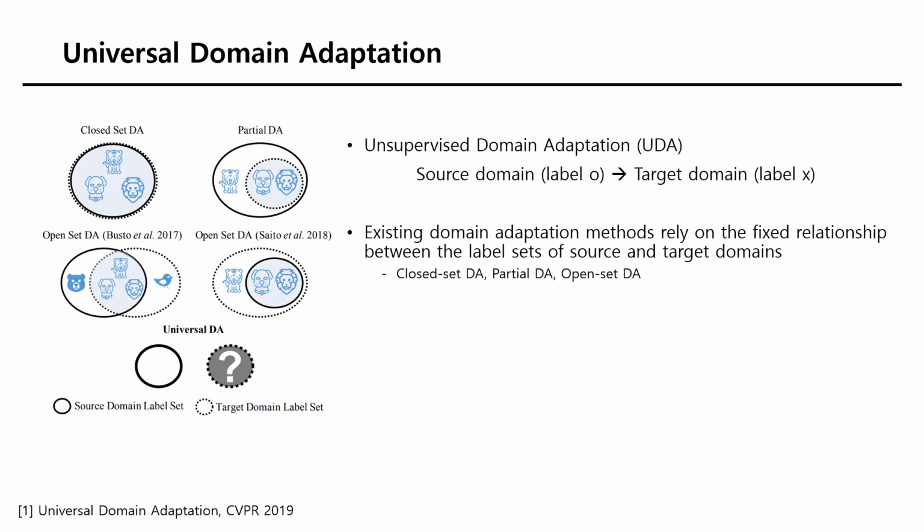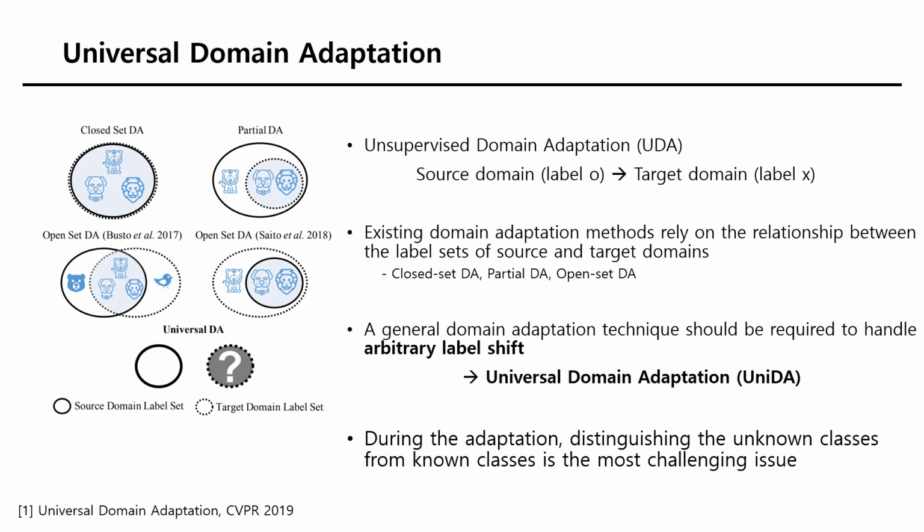Existing domain adaptation methods rely on the fixed relationship between the label sets of source and target domains, such as closed-set DA, partial DA, and open-set DA. To handle the arbitrary label shift in real-world domain adaptation, a general domain adaptation technique is required, which is universal domain adaptation. The main challenge of universal domain adaptation is distinguishing the unknown classes from known ones while adapting to the target domain.